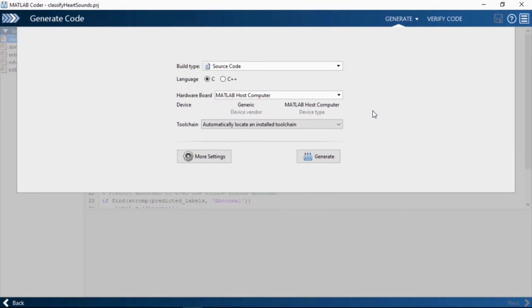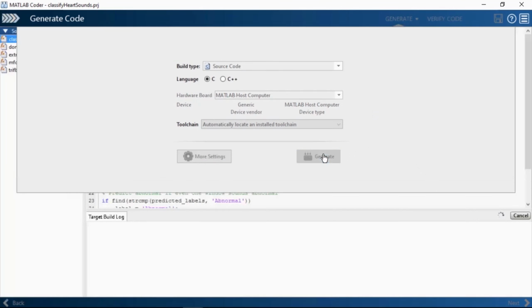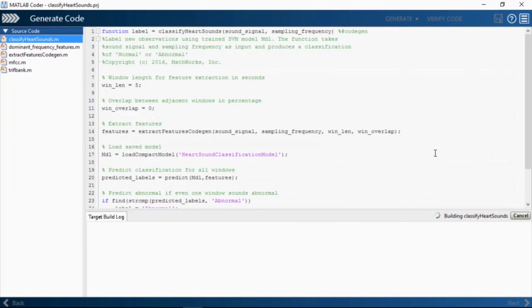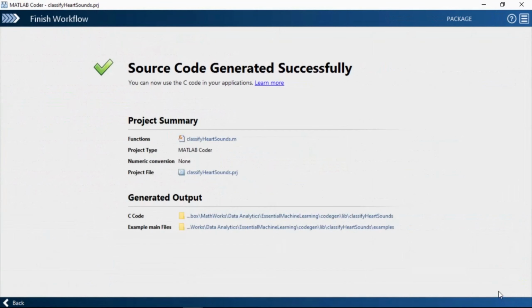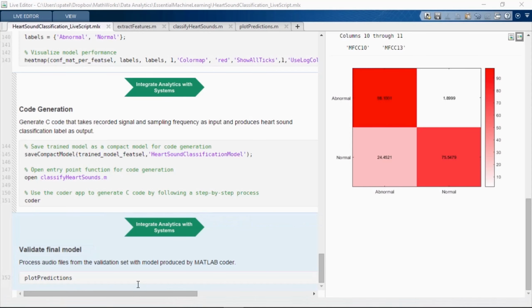It looks like we don't have any issues. The final step is to generate the C or C++ code. The app has successfully generated code which can now be deployed to embedded targets.